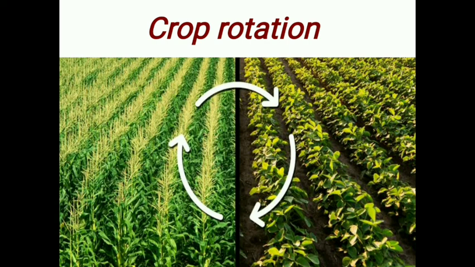And when another cereal crop like wheat is grown after that, the wheat can utilize this extra nitrogen from the soil for its growth and produce a bumper crop. In this way, rotating different crops in the same field replenishes the soil with nitrogen naturally and leads to an increase in crop production. Crop rotation has some advantages: it improves the fertility of the soil, and it saves a lot of nitrogenous fertilizers. So this is about crop rotation.